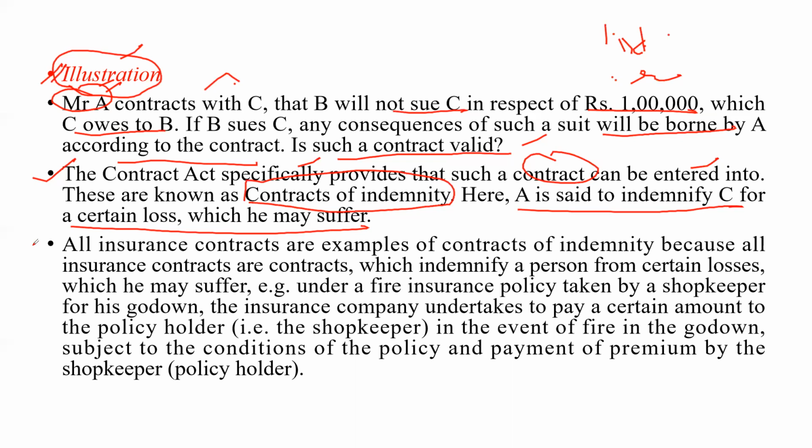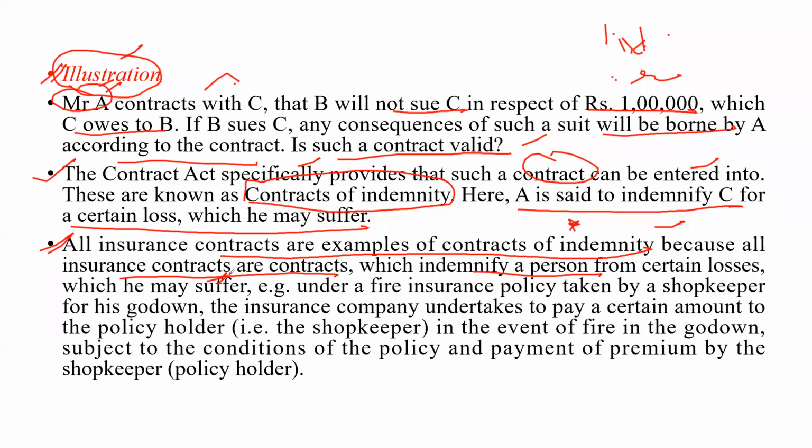Now they have given the example: all insurance contracts are examples of contracts of indemnity, because all insurance contracts are contracts which indemnify, that is, protect a person from certain losses which he may suffer.